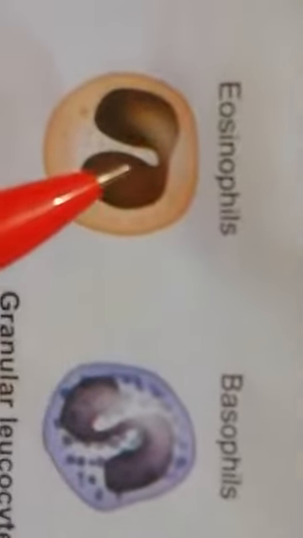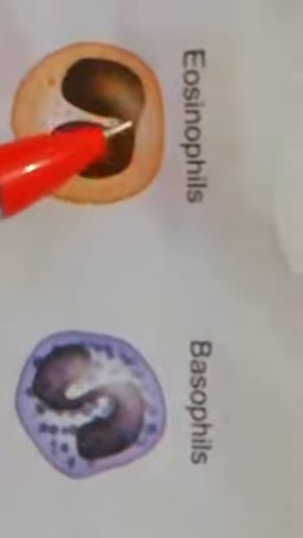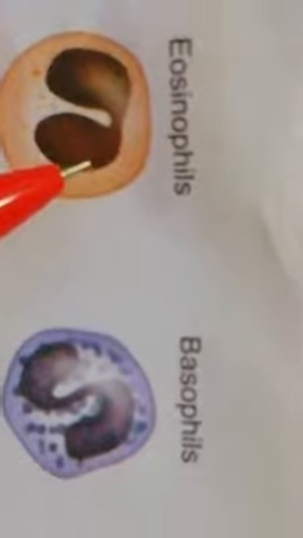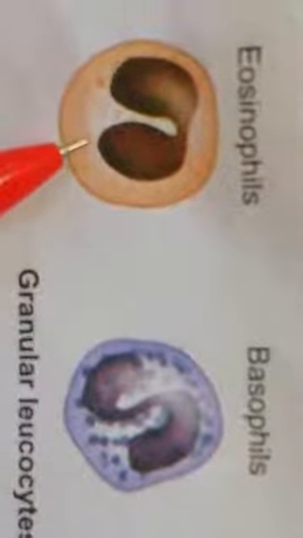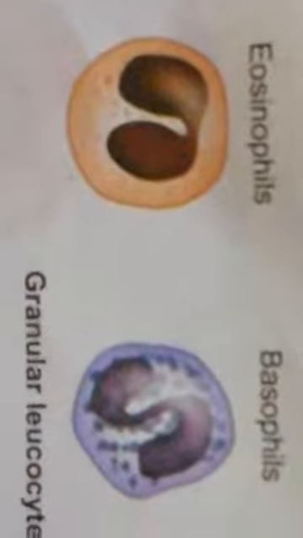Fine. So look at the figure for eosinophils. It is a bilobed structure, and the lobes are also connected with a delicate thin membrane, right? And the cytoplasm consists of granules. Fine.